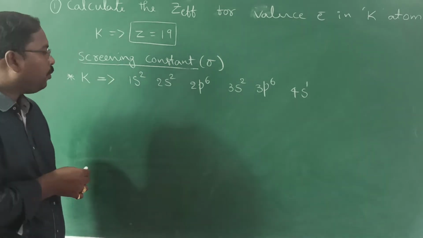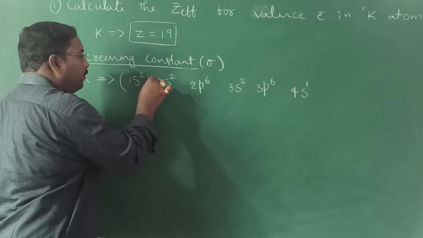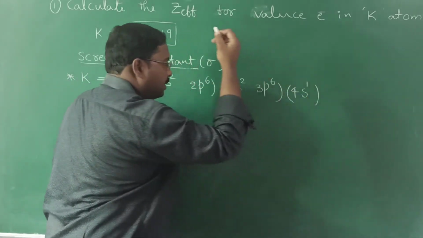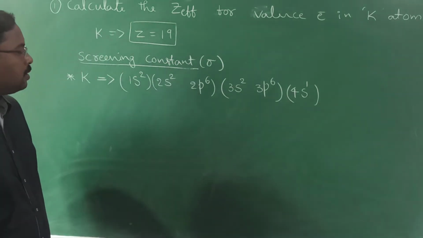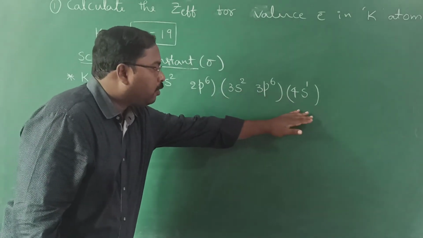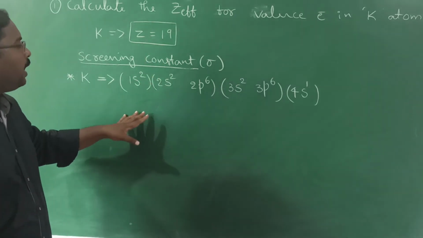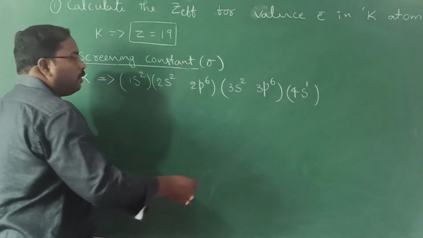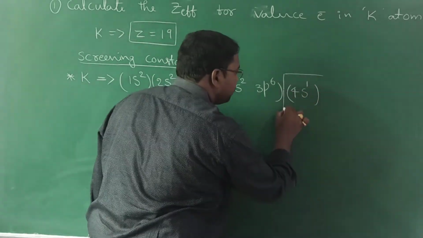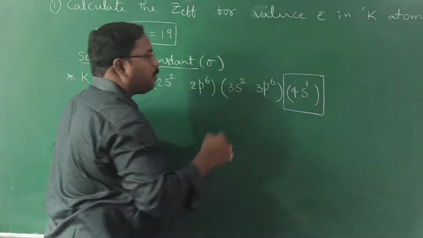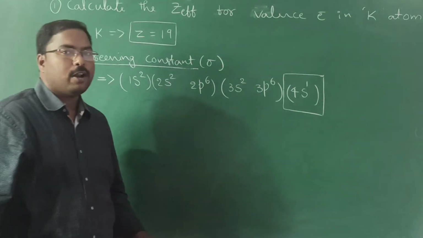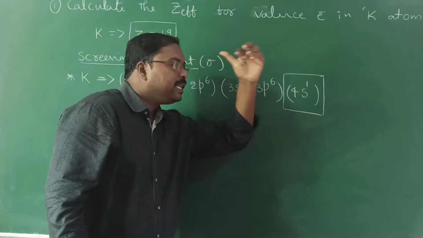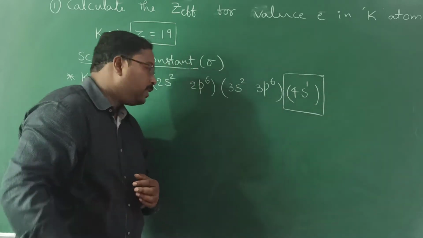According to Slater, we have to write this electronic configuration in terms of groups like this. This is the electronic configuration we have to write according to the first rule given by Slater. Now, where is our electron? It is very clear, our valence electron is present in the s orbital. So follow the rules regarding the electron present in the s orbital. Now open the notes.